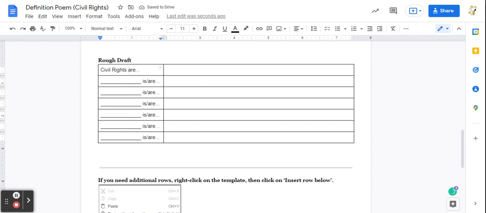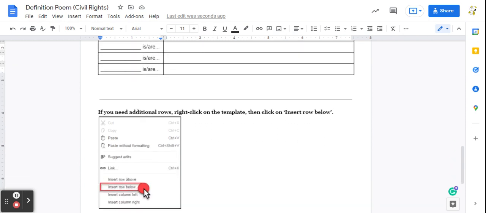Civil rights are, and then you fill in the blank. Civil rights are, fill in the blank. Civil rights are, fill in the blank, and you'd keep going.